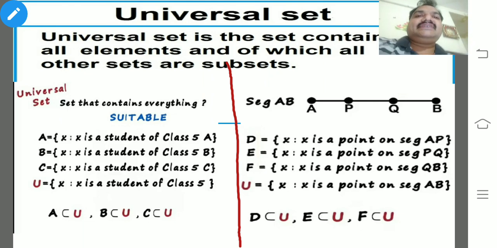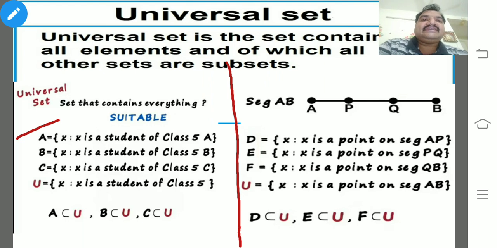You just see that here set A is described as: A is a set of X such that X is a student of class 5A. So 5th class A section students are in the set A. Now B is a set of X such that X is a student of class 5B.